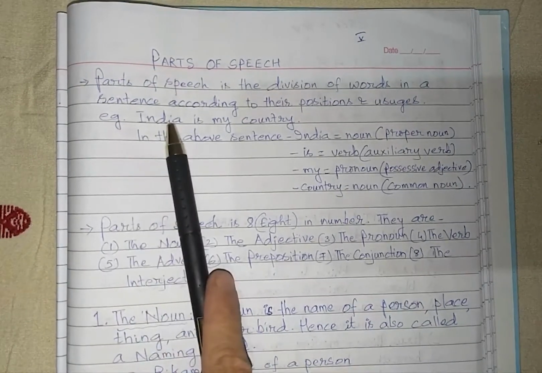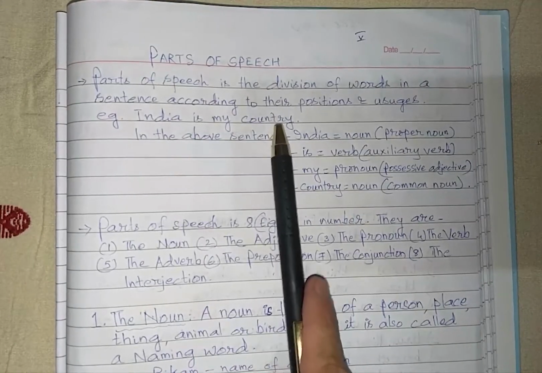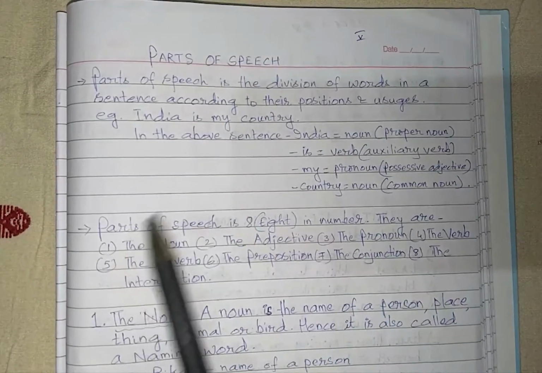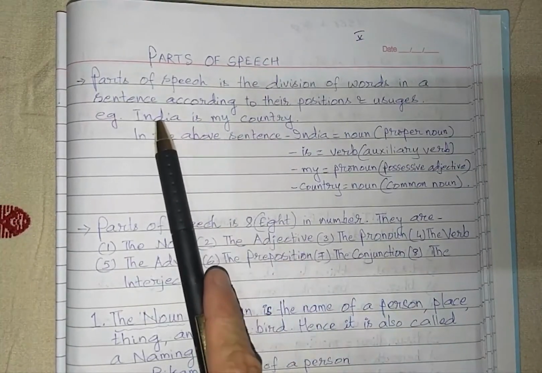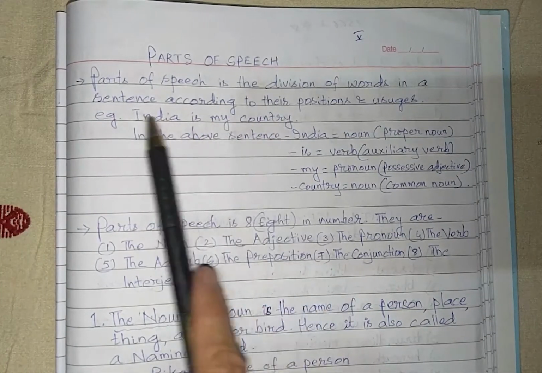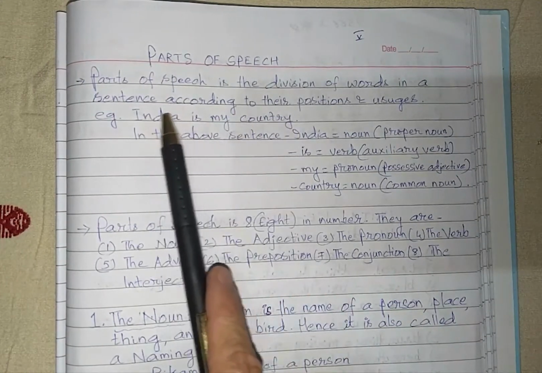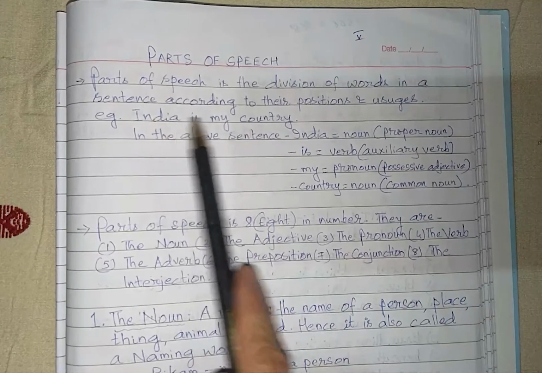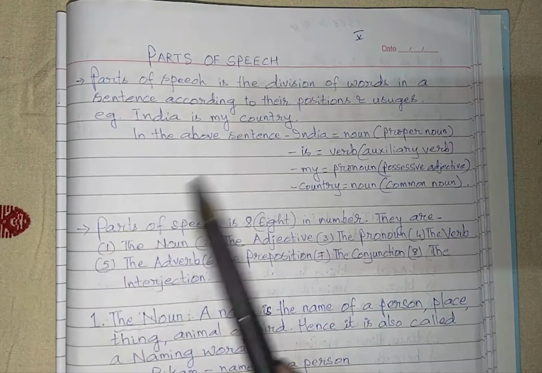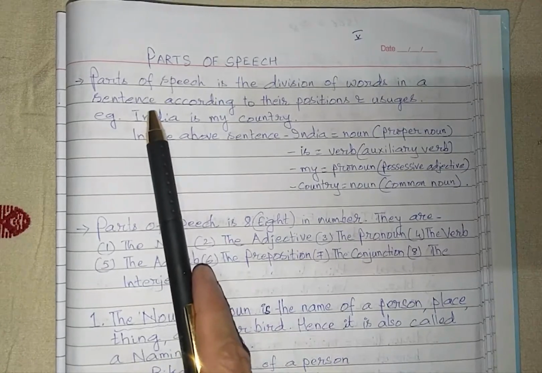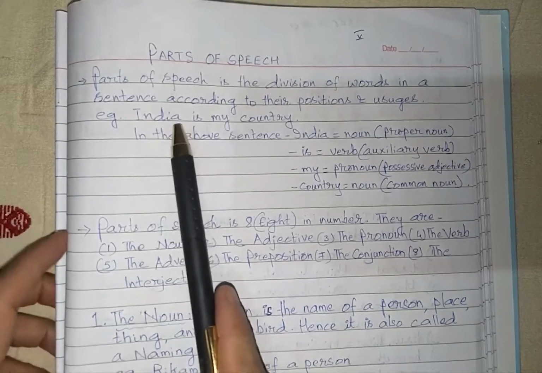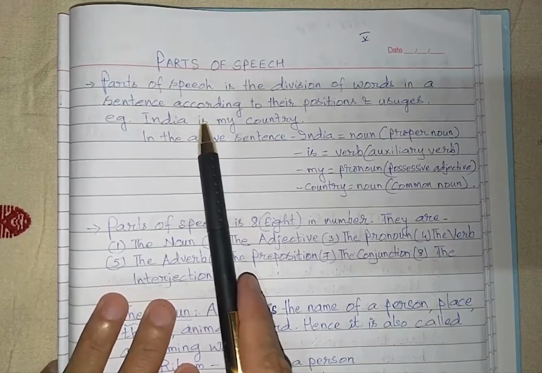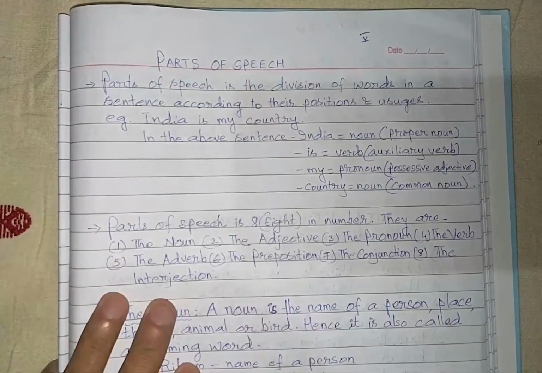Take for example this sentence, India is my country. You see, this is a sentence and there are 1, 2, 3, 4 words in this sentence. So each of these words is a part of this sentence. So these 4 words are the parts of this speech. So speech means, I told you, speech means sentence. So now you see this word India has a usage in this sentence. Is has also its use. My has also its own use. Country has also its own use.